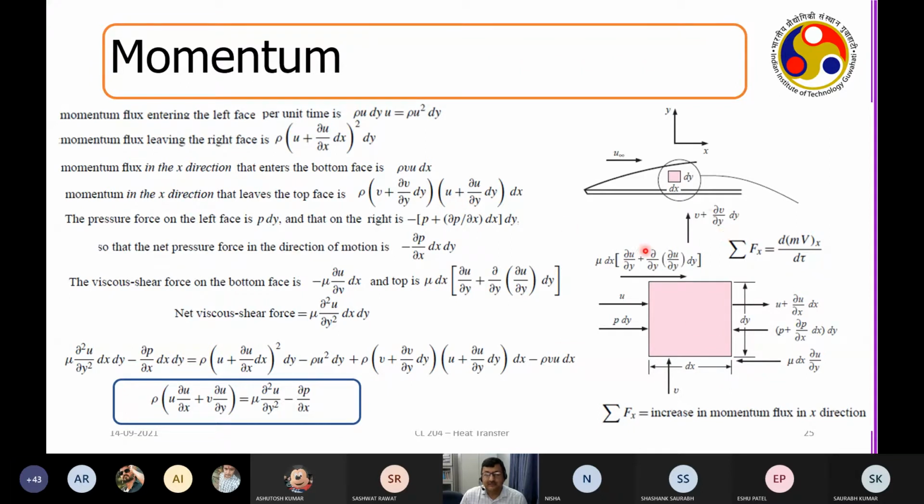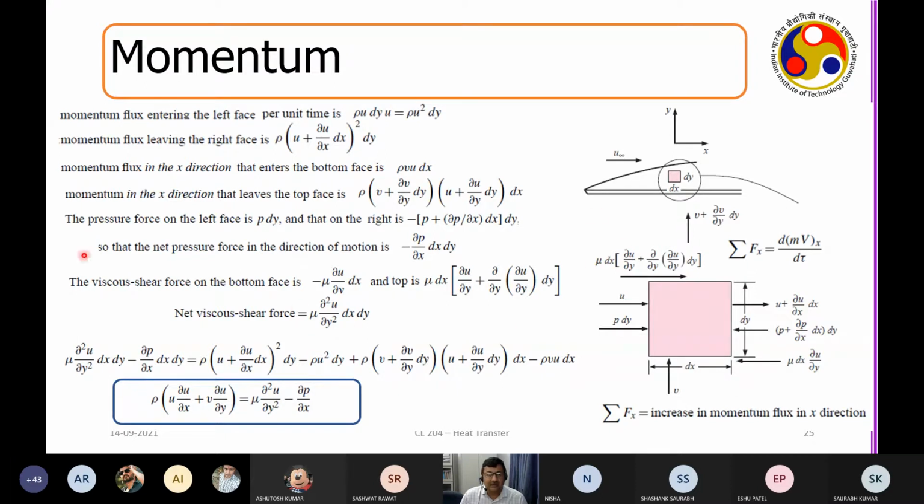And then you have the pressure. So in this case, you have P into dy. And then here it is P plus del P by del X into dx into dy. So this is the pressure, change of pressure across the faces. And then these two faces, you take care of what? You take care of the change in the viscous forces, right?